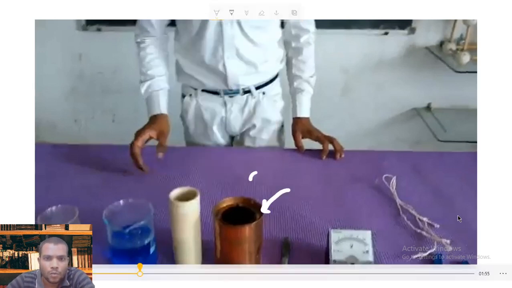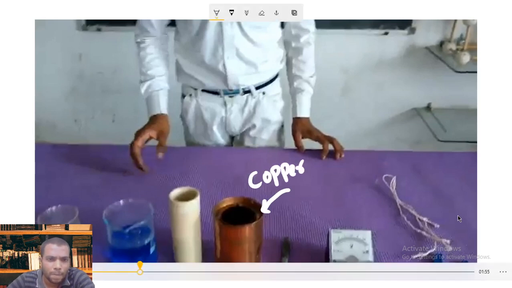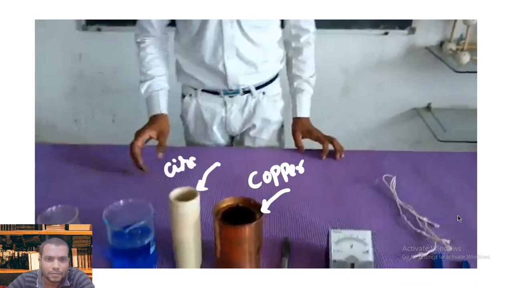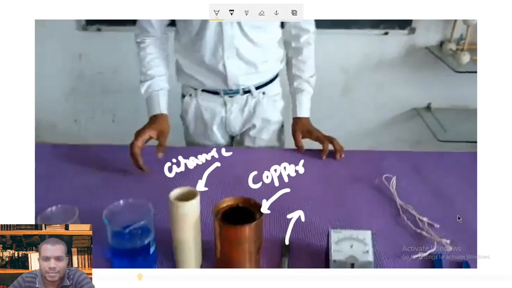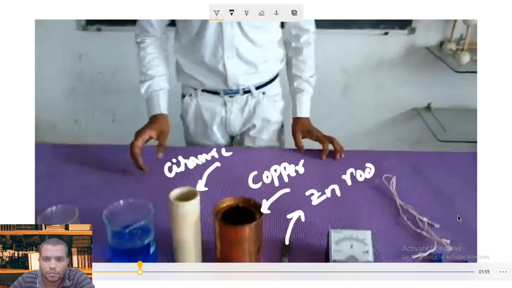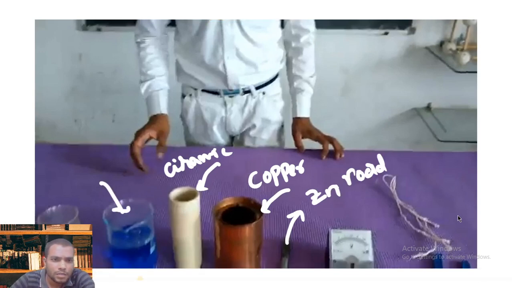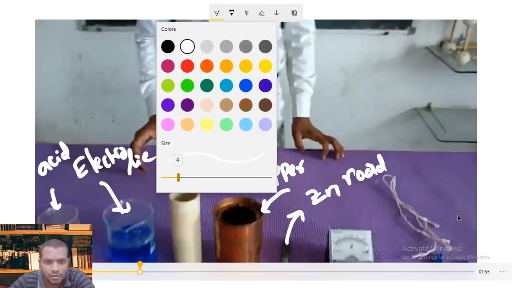This is a copper vessel, this is a ceramic plate, this is my zinc rod, this is the electrolyte, and this one is a dilute acid.